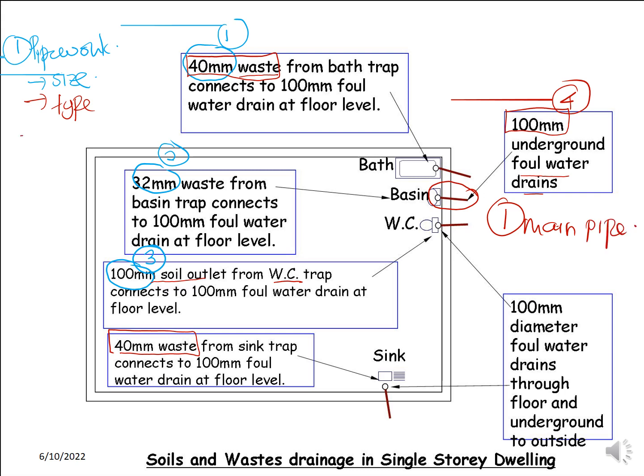Okay, and then number 3, let's say we have to identify based on the location. Location here means how you would like to measure, how you would like to install. From the bath trap or the bathtub, normally you can see the waste will be embedded in the floor slab. From the wash hand basin, there are two: one is embedded, another one is in the wall. Because the basin is installed at the wall area, you need to have the pipe that actually comes from the basin. Let's say this is your basin.